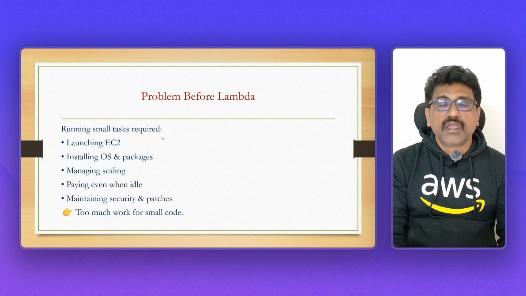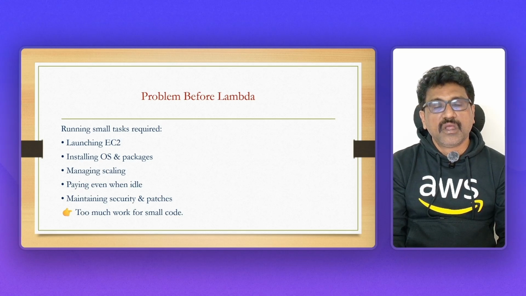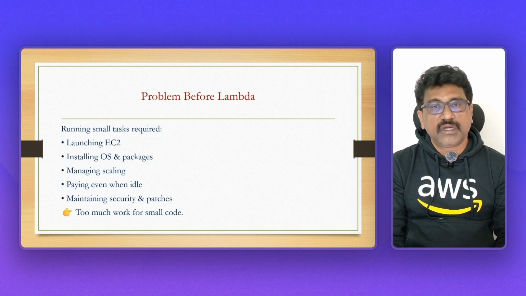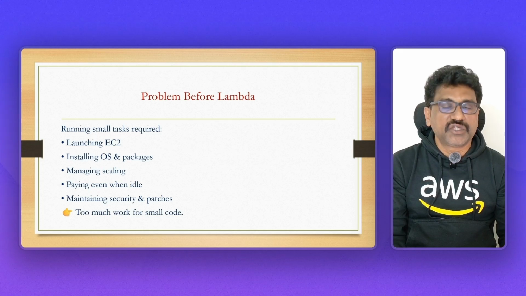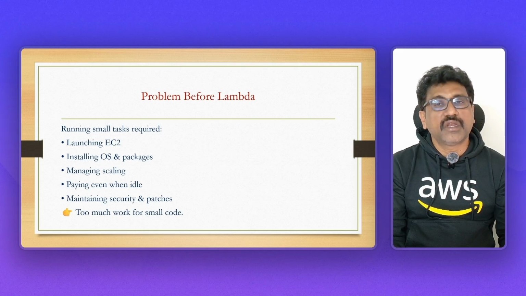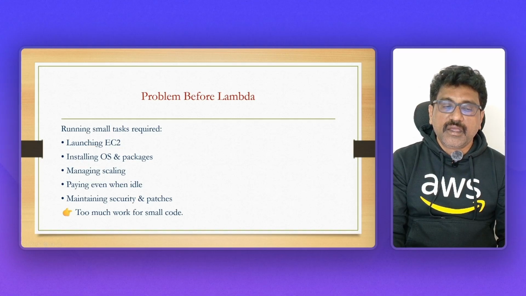That means if you want to run a heavy application, a big application, you should use an EC2 instance. There is no other option. That is a virtual server. Based on the application size, you can select the configuration of that EC2 instance and use it.